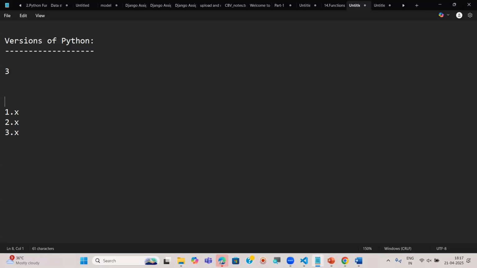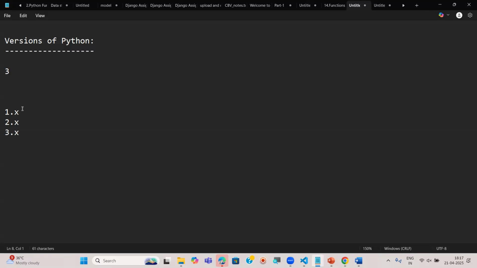Python versions are available in a total of three series: the 1.x series, the 2.x series, and the 3.x series. Here x stands for a number, as I said: 1.0, 1.1, 1.2, 1.3, something like that. In the same way, 2.x means 2.0, 2.1, 2.2, something like that. That's why I am saying the 1.x series.